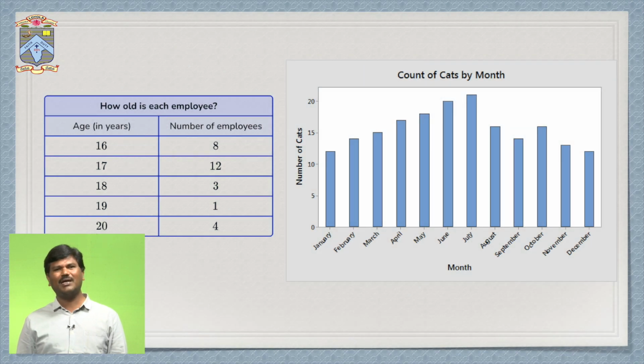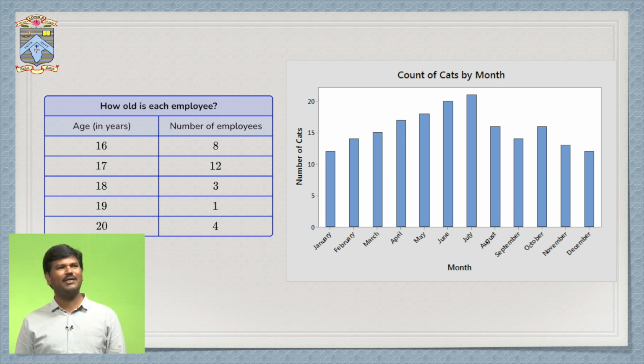The example for discrete data is like this. It contains basically two columns. In the first column, we see the variable. Here in the example the variable is age, which is given in years: 16, 17, 18, 19, 20. And the second column is the number of employees, which is called the frequency. The frequency is given like this: 8, 12, 3, 1 and 4.